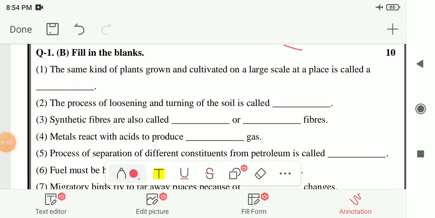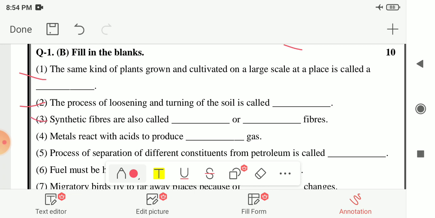The first blank is, the same kind of plants grown and cultivated on a large scale at a place is called a blank. So this is known as the crop. Next, second number, the process of loosening and turning of the soil is called blank. So it is known as tilling, or you can also write ploughing. This process is known as tilling or ploughing.